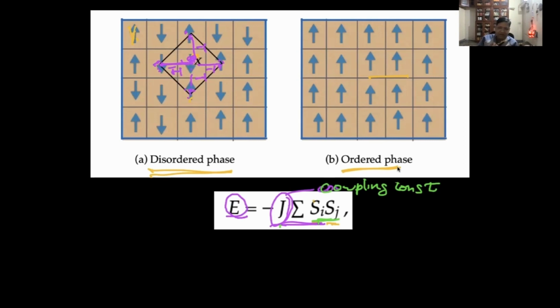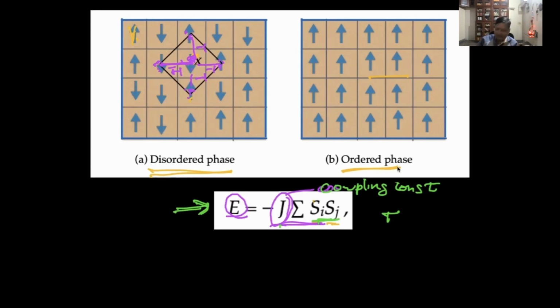Is that clear to everyone? This energy function determines the state and temperature. So there's a temperature as well. If the temperature is too large, then it will try to excite these spins, and the interaction is basically ineffective if there is too much heat.